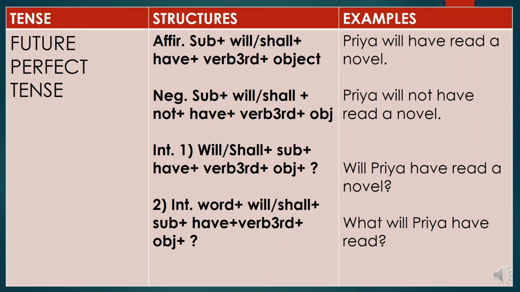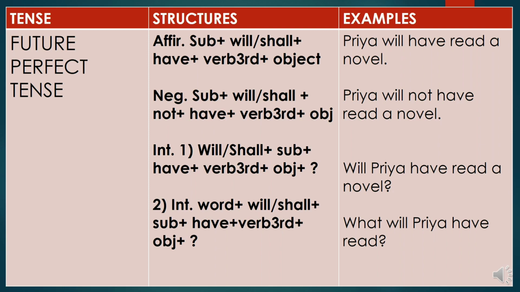So when an action will be completed in the future before some other action takes place, we will use the future perfect tense. See, subject plus will plus have plus the third form of the verb plus the object. So Priya will have read a novel. Here the third form is there, so read.